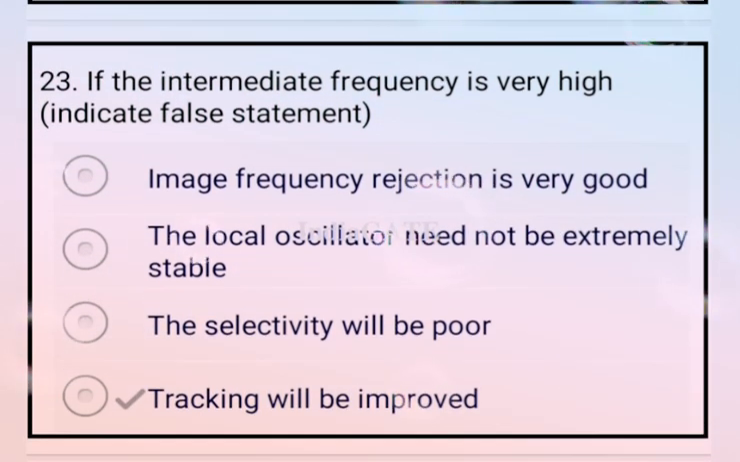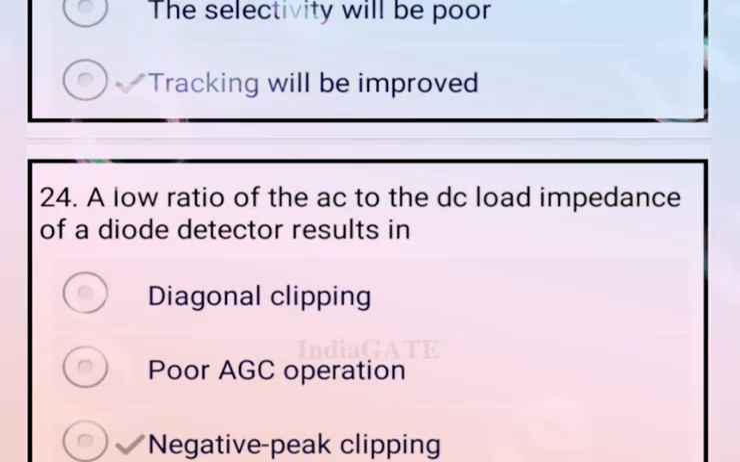If the intermediate frequency is very high, indicate the false statement. So the false statement related to this question is that tracking will be improved. This is totally false. Now come to the next question.